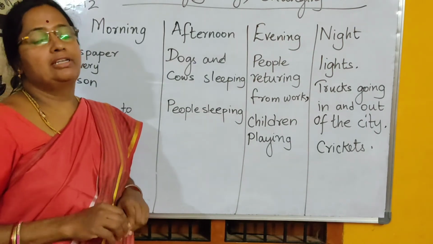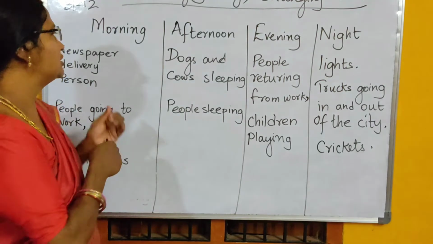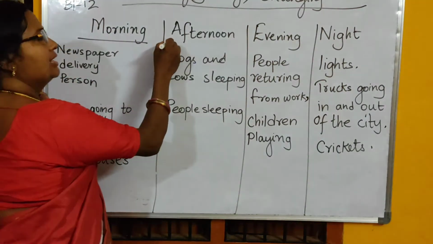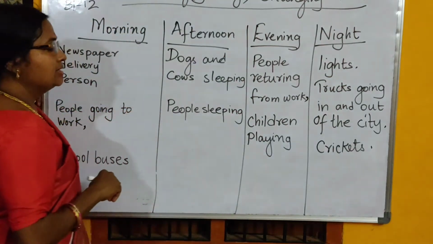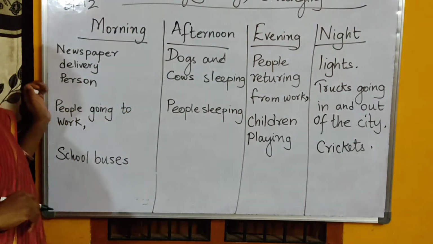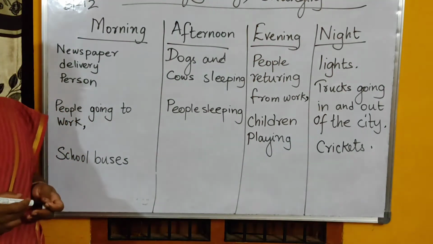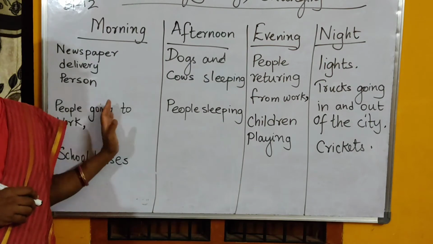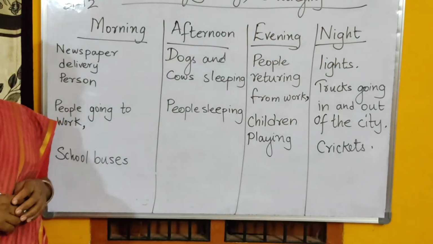Dear students, now we have made 4 columns: morning, afternoon, evening, night. Let us read what are the activities that people do, or what are the things or animals that we see in the different parts of the day. What are the sounds that we hear?